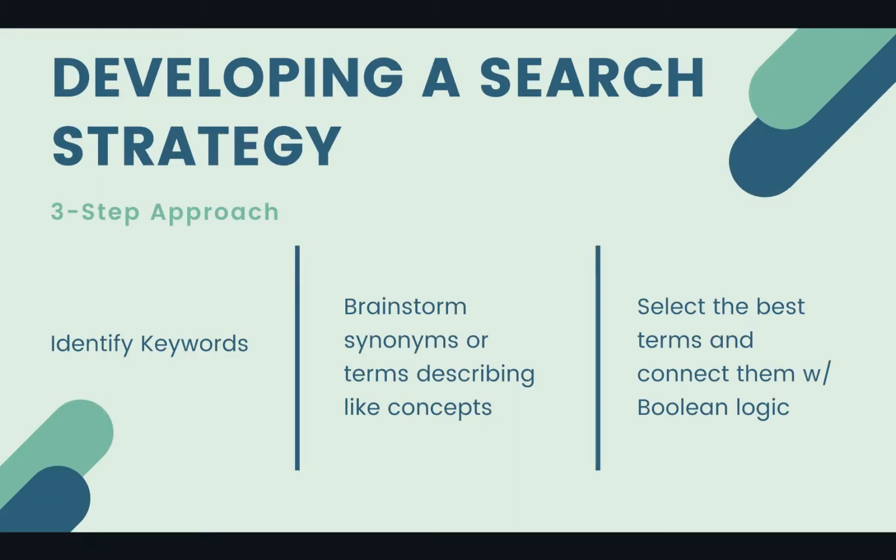As a researcher, you're going to need to begin developing search strategies. This is a 3-step approach you can take. You could start by identifying keywords that you're going to use to search in the databases. Then you will brainstorm synonyms or terms of like concepts. Then you will select the best terms and combine them with Boolean logic.